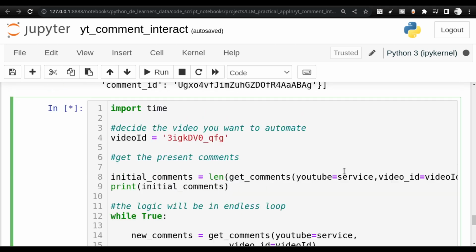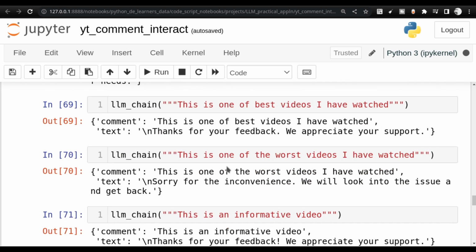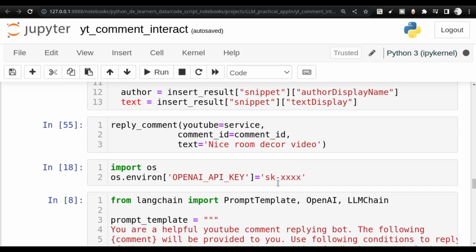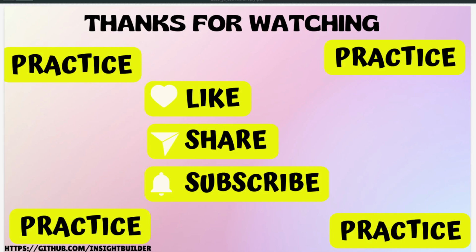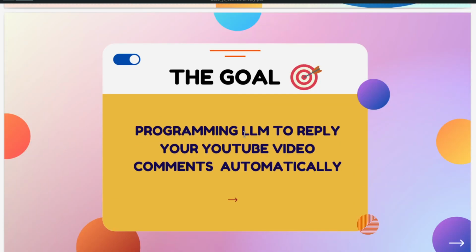In that way, as I showed here, you will not have the OpenAI API key in your execution environment. It will be there in your server only, not in the local environment. So in that way, it will be much safer. So all these kinds of setup you need to also think about. This is just an introduction that I am sharing with you guys. I hope that you understood the overall mechanics involved in programming the LLM to reply to your YouTube video comments automatically.